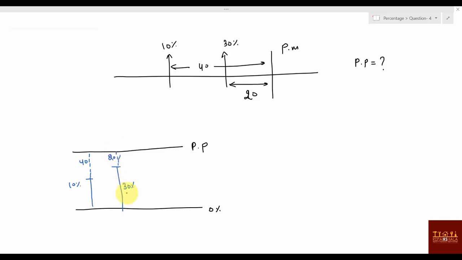Okay, now can you say this difference? What is this difference I'm talking about? This difference is how much? This is 30, this is 10, so how much is it? 20 percentage. This is 20 percentage difference, and total was 40 and here it is 20, so actually 20 percentage is what? 20. So 1 percentage value is 1, so 100 percentage value is 100. So what you can say, total marks are 100. Passing percentage, so what will be the passing percentage? 10 percentage plus 40 percentage, that is 50 percentage is your passing percentage. I hope it is clear, right?